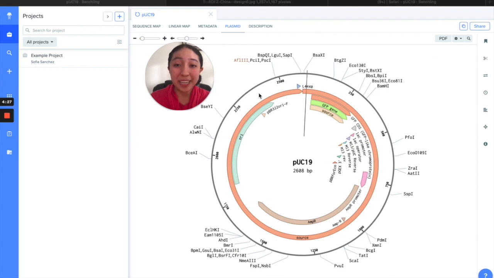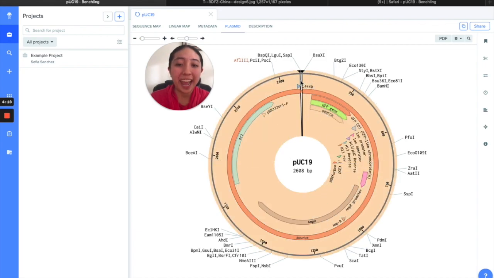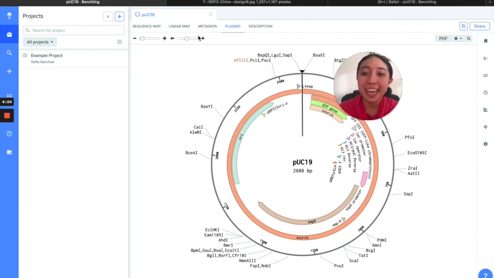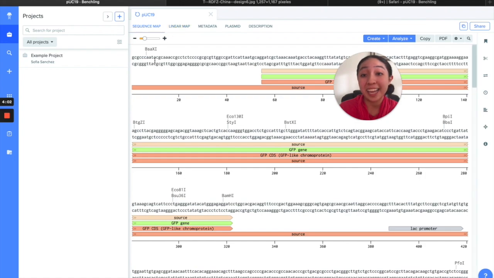Now I'm going to show you a little bit about how bioengineering looks like on my computer. This is Benchling. It is a cloud-based platform that allows users to engineer biology by designing DNA sequences. And this is a very simple one actually. It is a plasmid. A plasmid is nothing but a DNA sequence that is found in a circular shape. And what we are interested in right here is the GFP gene. GFP stands for green fluorescent protein, and it does what it sounds like. It helps an organism glow in a green color.